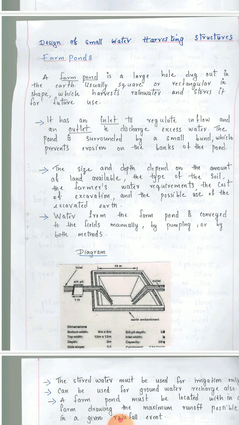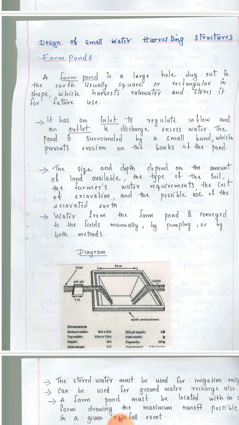Next, we will see some of the structures where we can store the water and what their main dimensions are. First, we will look into the design of small water harvesting structures, that is, farm ponds. A farm pond is a large hole dug out in the earth, usually square or rectangular in shape, which harvests rainwater and stores it for future use. As we see in the pond system, these ponds may be square or rectangular in shape. Mainly they are used to store rainwater for future use.